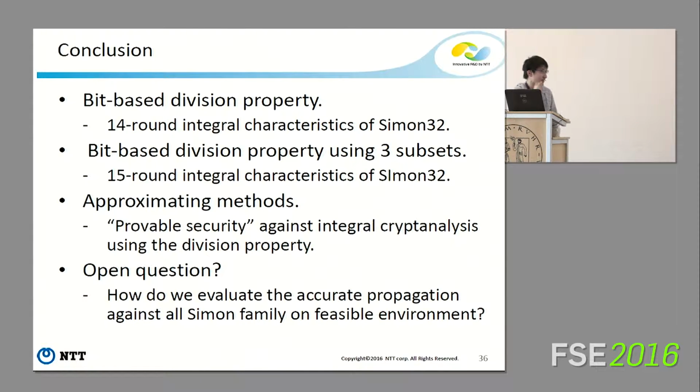But the open question is, how do we evaluate the accurate propagation for the whole Simon family in a feasible environment? Currently only Simon 32 was evaluated, but for the other Simon family members I can't evaluate the accurate propagation characteristic.